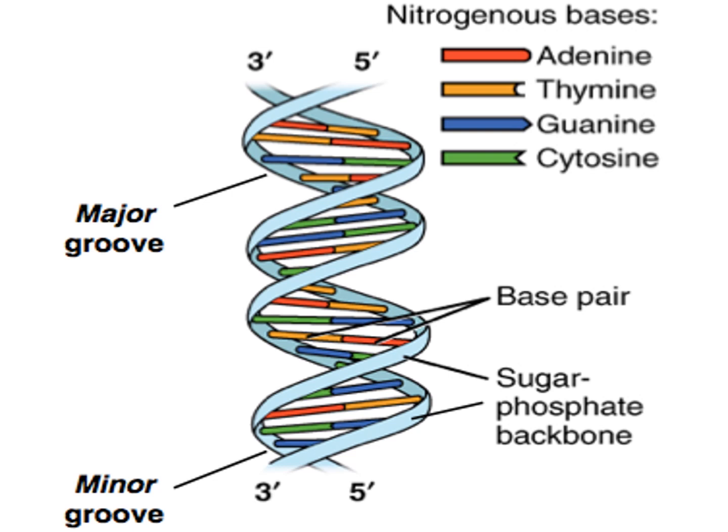Adenine and guanine are purines; cytosine and thymine are pyrimidines. Then the phosphate group.